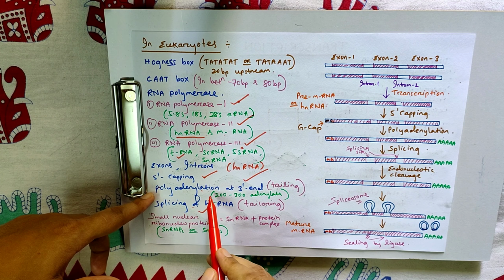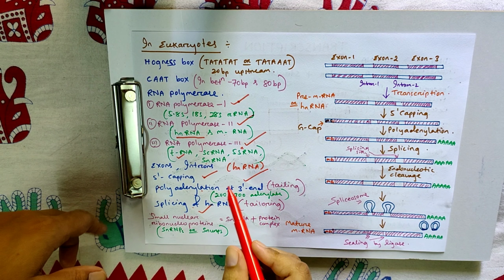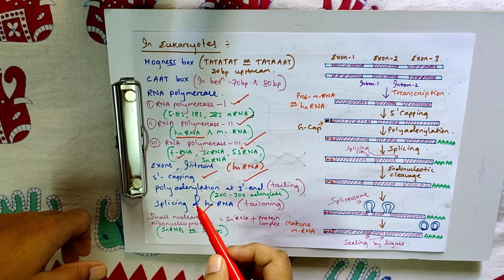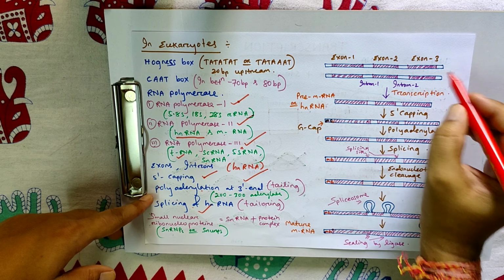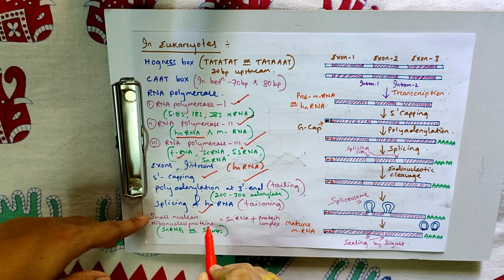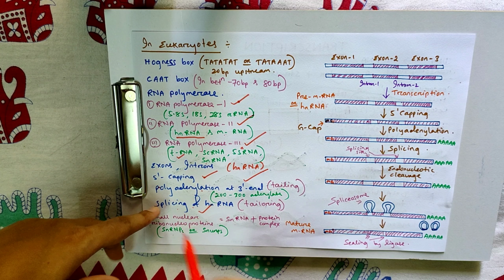During polyadenylation, around 200 to 300 adenylate residues become attached at the 3' end, and small nuclear ribonucleoproteins, snRNPs or snurps, help in splicing.